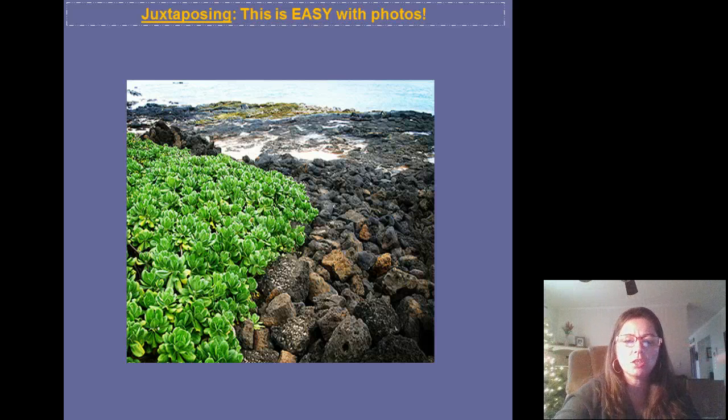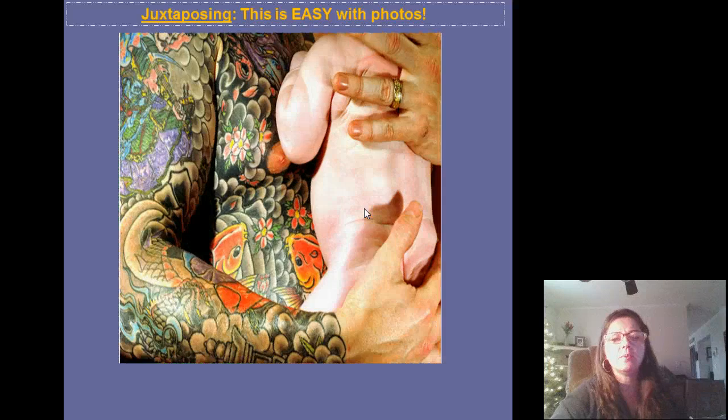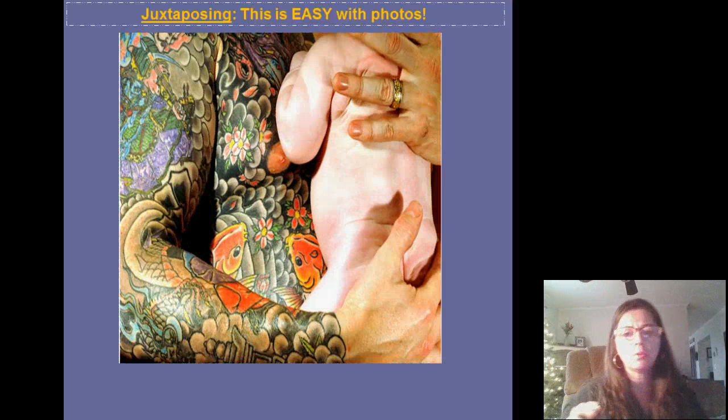So putting those things close together like that helps to highlight how beautiful and green the green is, and how really dark and dirty the rocks are. If they were by themselves, standing alone, you may not notice the beautiful green color. It's only because it's juxtaposed with something so dark and dank. And finally, we have one of my favorite pictures.